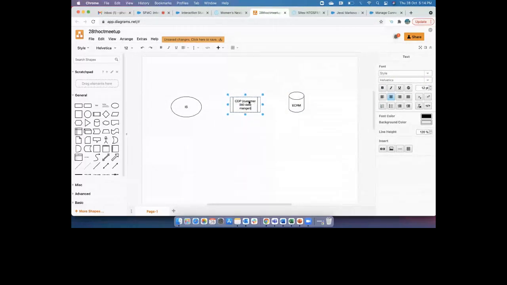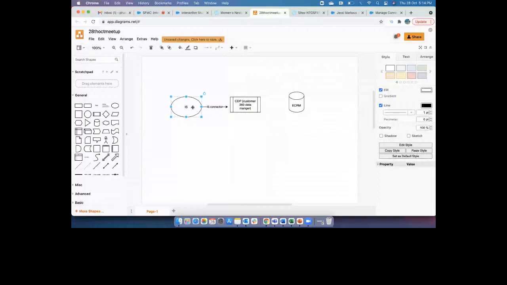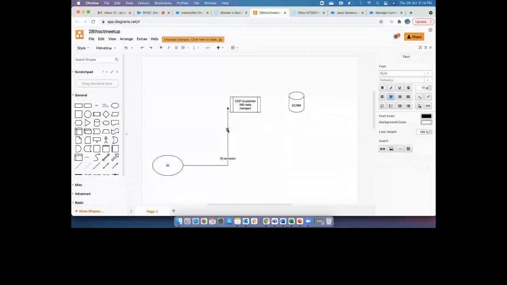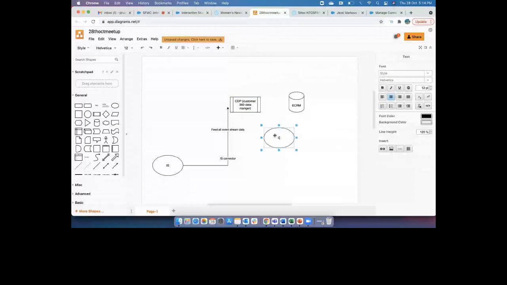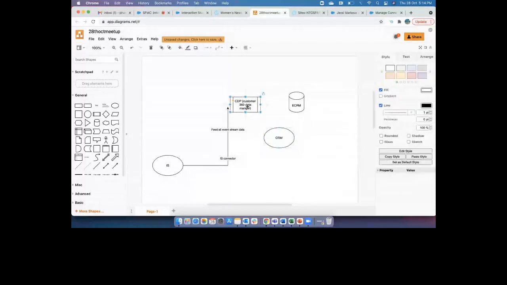Why? Because from IS to CDP, you have an IS connector available. This IS connector will help you feed all the event stream data into the CDP. What CDP helps you with is that it has its own connectors to talk to CRM and to any other databases as well.